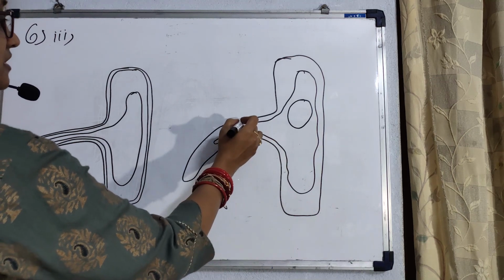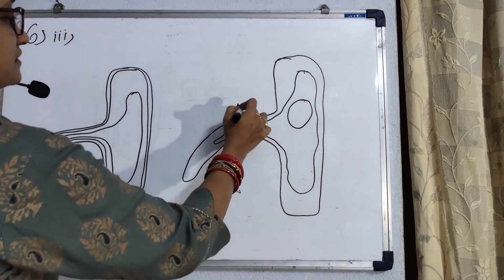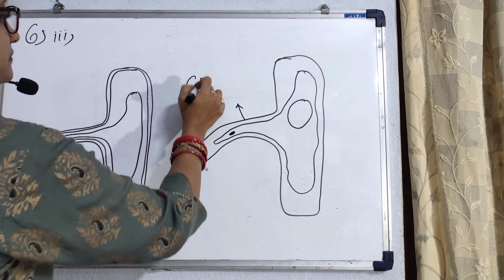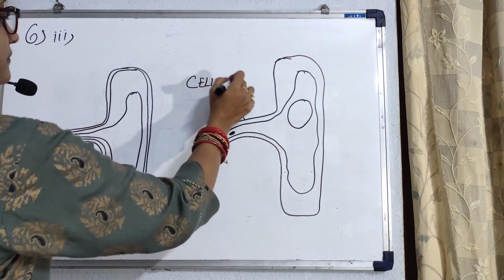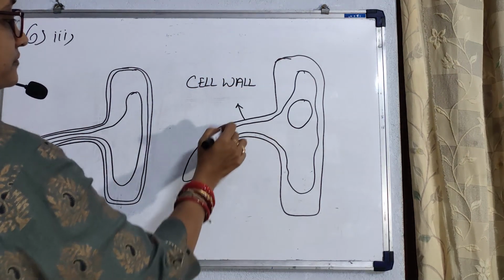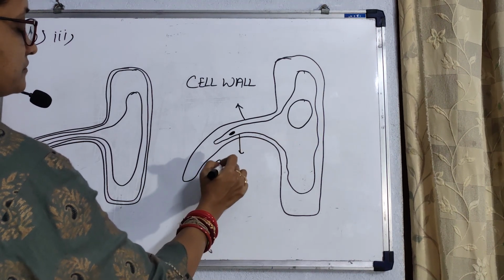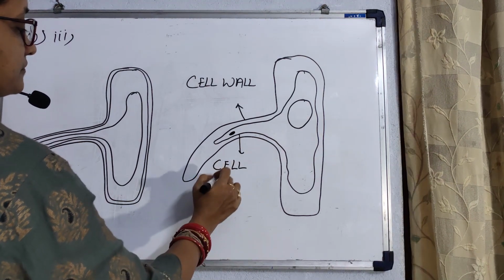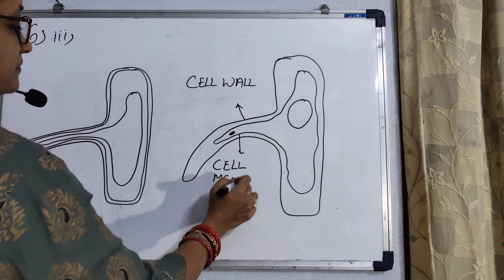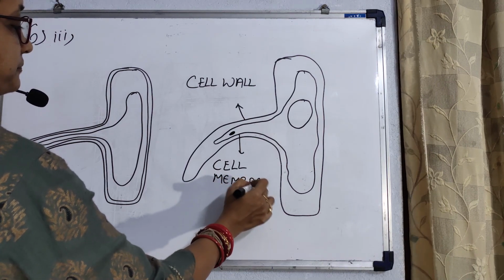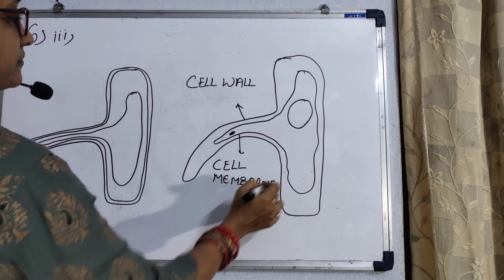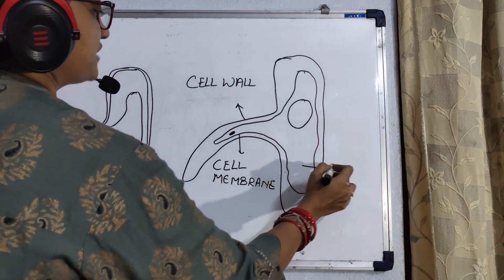So let us label the parts. This is cell wall. This is cell membrane. This is cytoplasm.